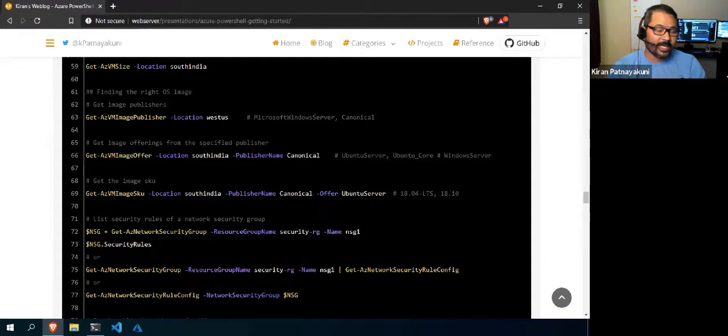You don't need to enter anything there, it is there by default, you just need to click and select. But here you need to give a specific name. Suppose you want to create a VM, you need to give which VM you want to create and which version of the operating system. If you go to the marketplace, there are many publishers, and publishers as in vendors, right?